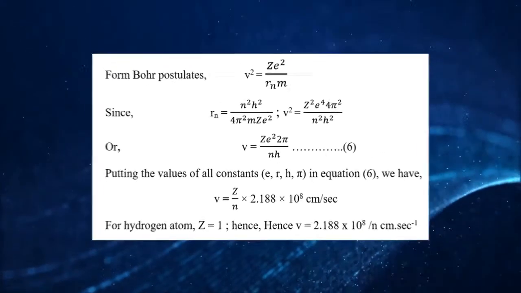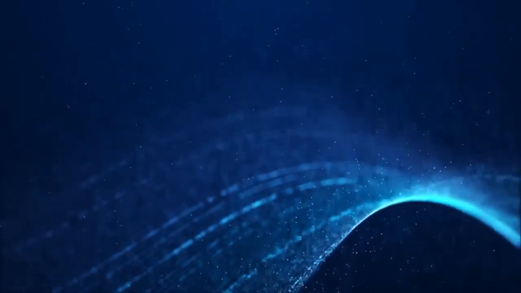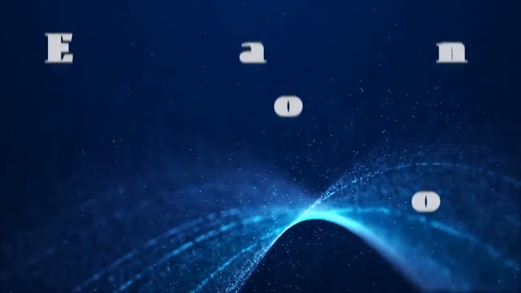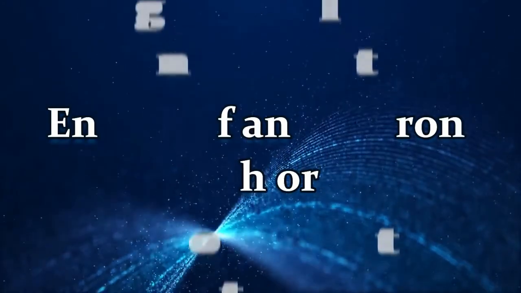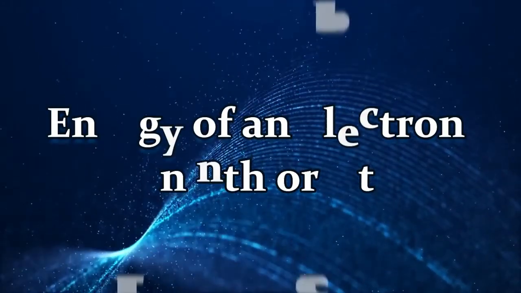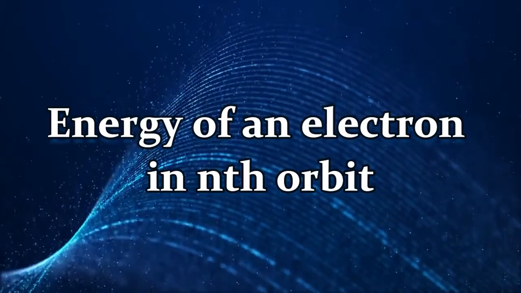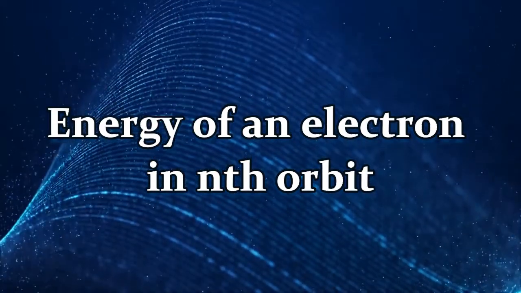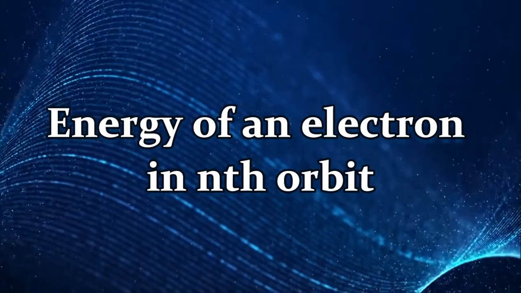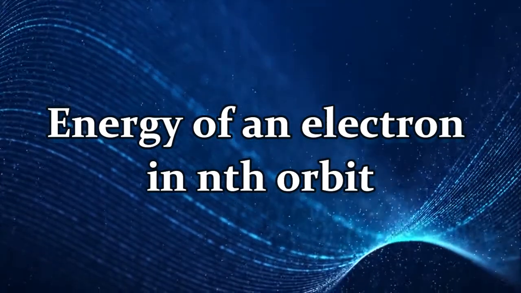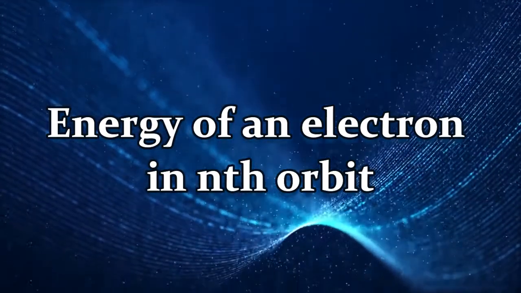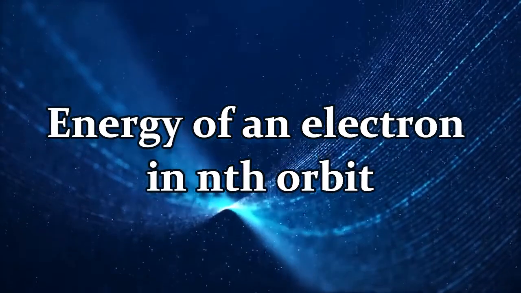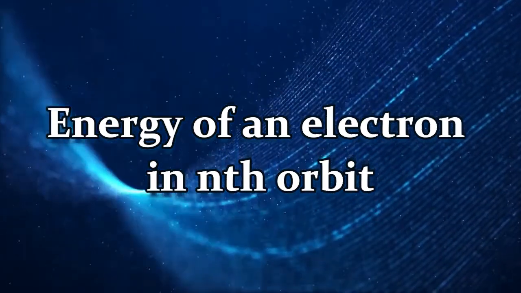Moving further, we will calculate the energy of an electron in the nth orbit. This is very, very important, since according to Bohr, energy will be the same as long as the electron is present in one particular orbit. Whenever the electron moves from one orbit to the other, the energy will change, right?